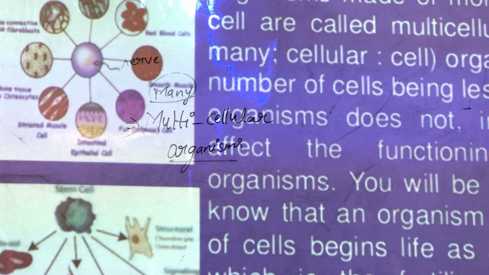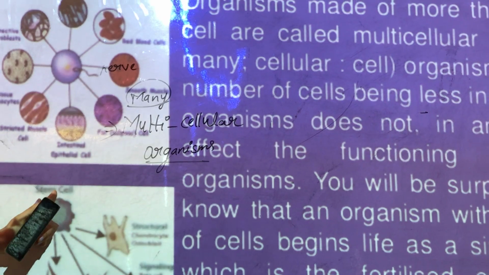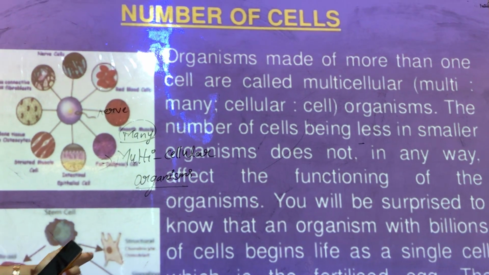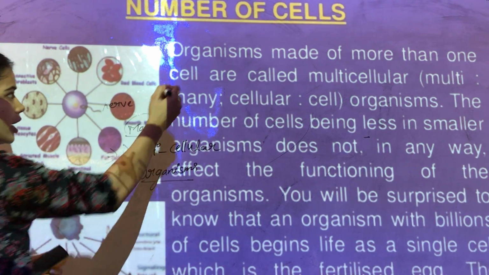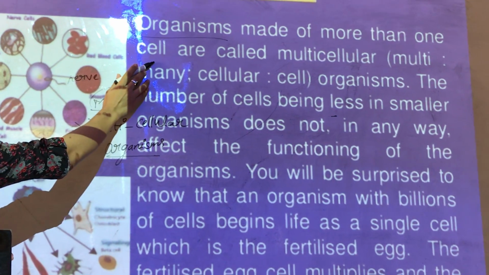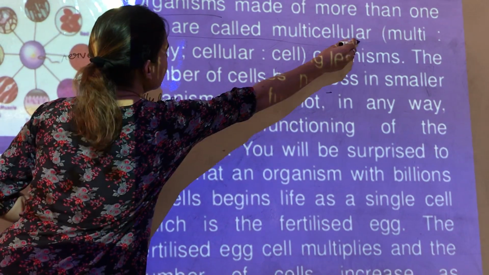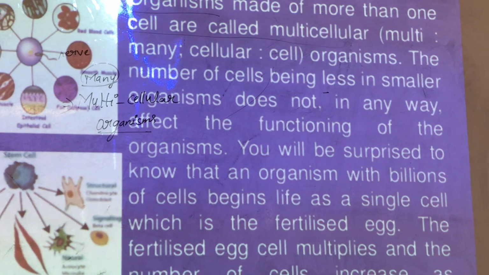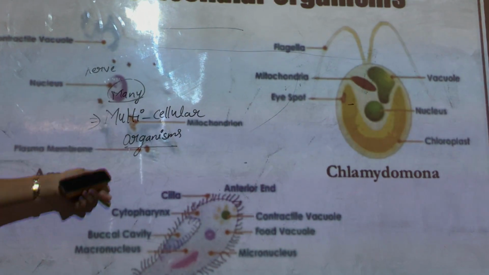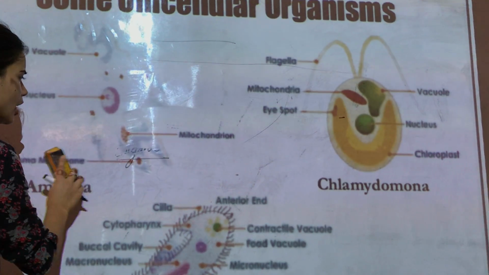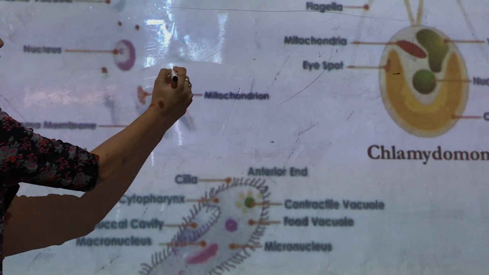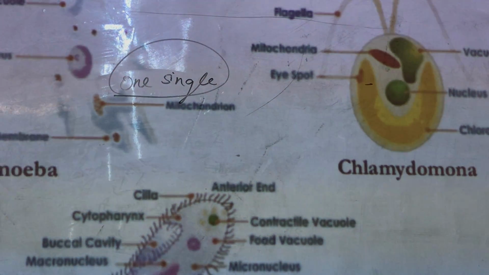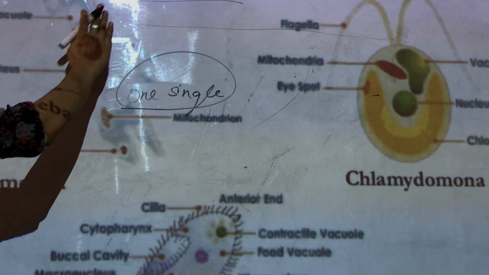So we can say, children, that all the organisms which have more than one cell are called multicellular organisms. Organisms which are made up of more than one cell are called multicellular organisms. But you will be surprised to know that there are a few organisms which have only one single cell in them. Yes, there are small microorganisms which are unicellular.